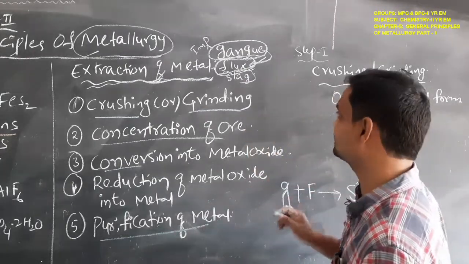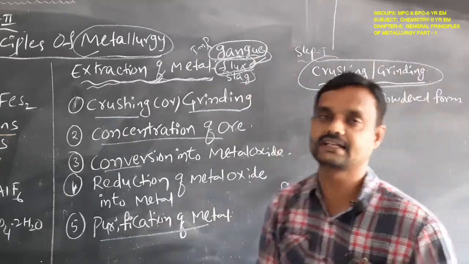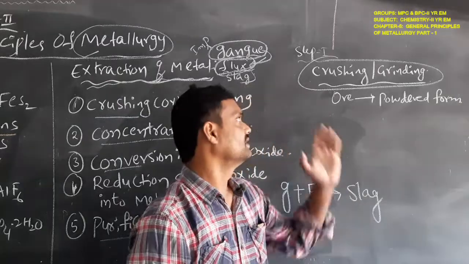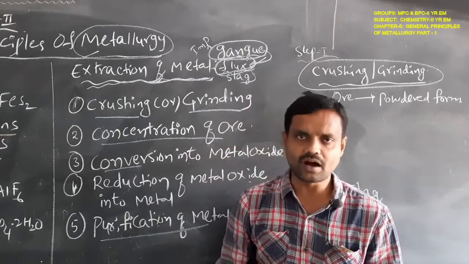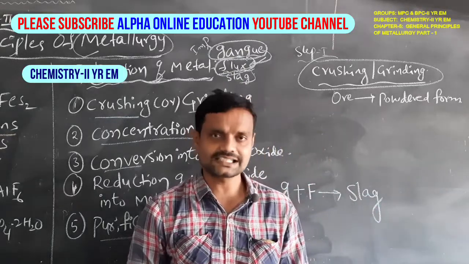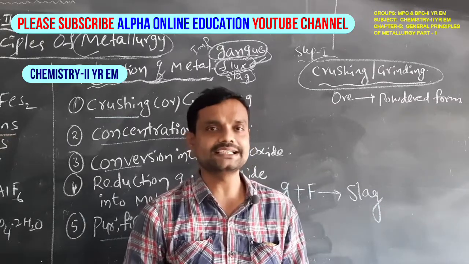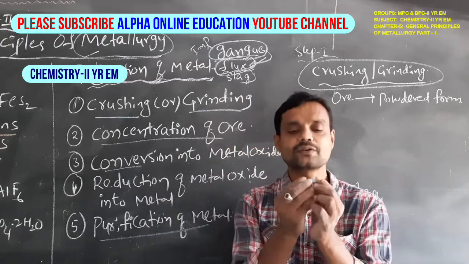First one is crushing or grinding. Step 1 is crushing or grinding. Simple. Crushing or grinding means when we use ball mills, the ore is crushed or ground and converted into powder form. Okay students, this is the ore.